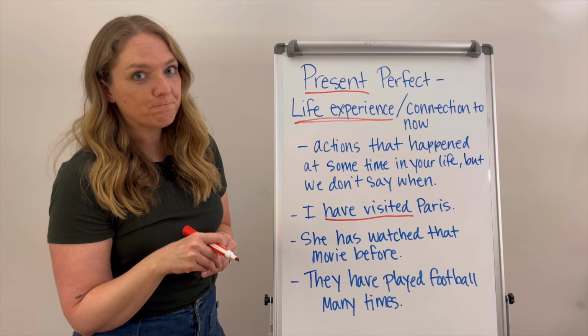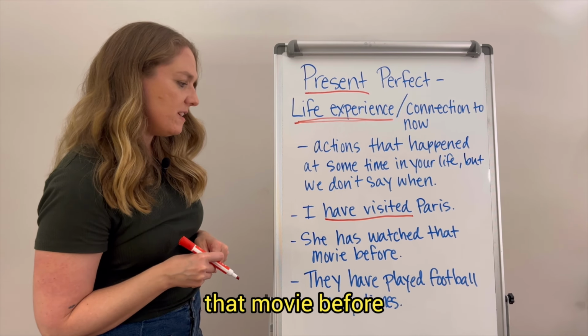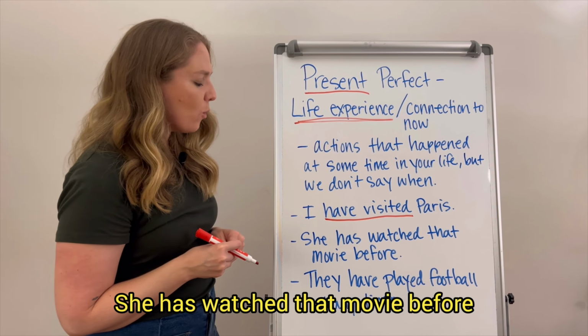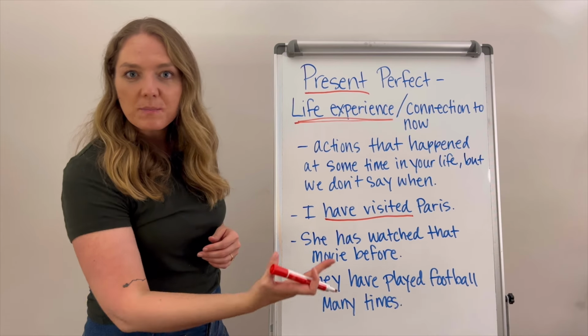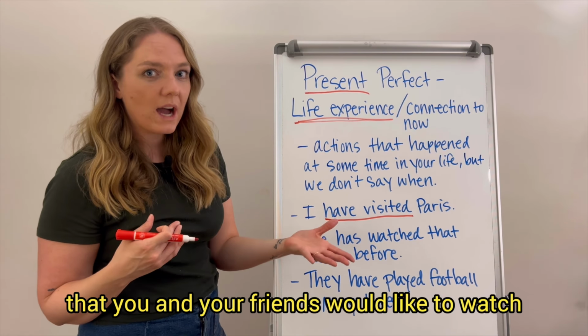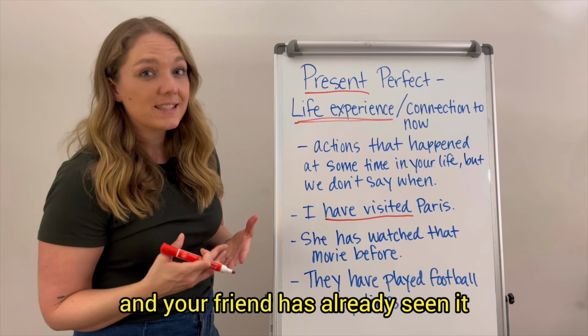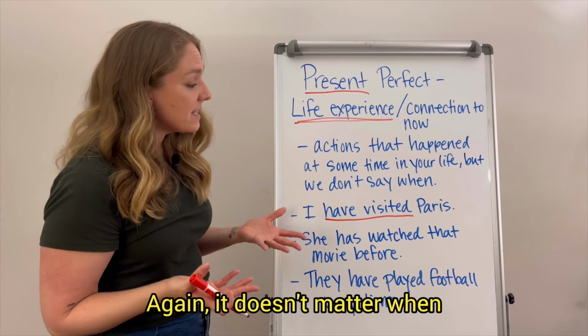because it's more about the fact that you visited Paris than it is about when you went there. Another example, she has watched that movie before. So maybe you're in a conversation with other people about a movie that you and your friends would like to watch, and your friend has already seen it. And so you say, oh, she has watched that movie before. Again, it doesn't matter when.